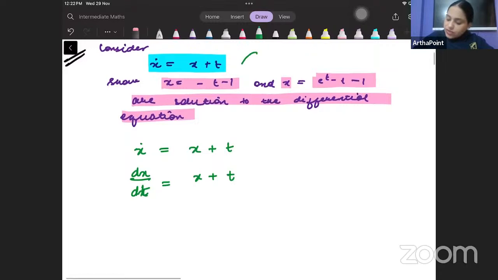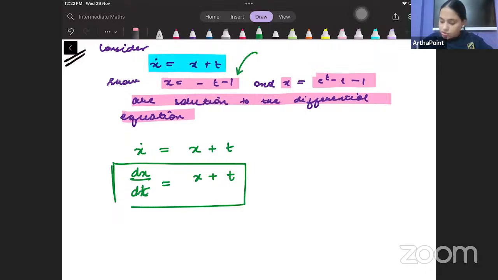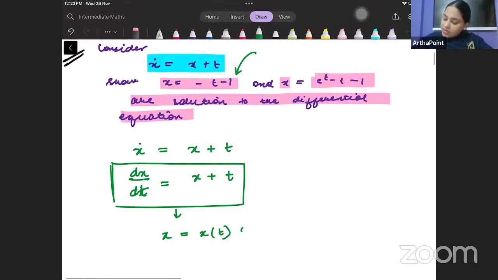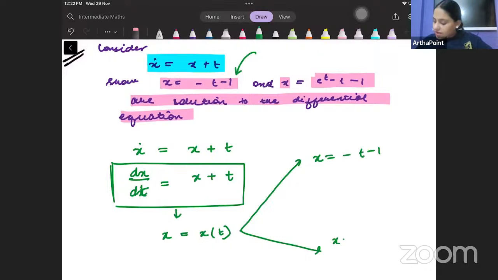I need to prove that when I solve this differential equation and find the value of x as a function of t, I will get these two equations: x is equal to minus t minus 1 and x is equal to e to the power t minus 1.